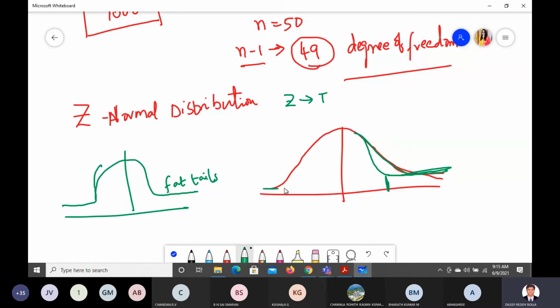Here also, after some point of time, it's almost a constant value, which means there is a variation only between these two. Okay, we are able to get much more accurate than the Z transformation. So that's what they try to explain here.